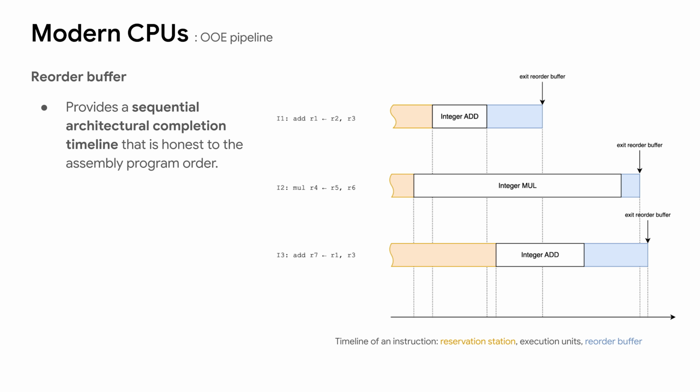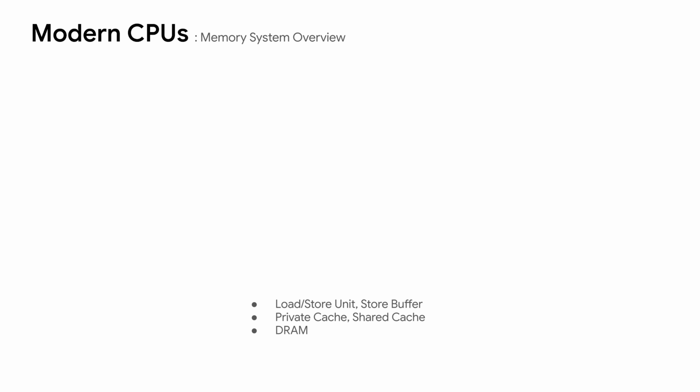Some other techniques are also used in the modern out-of-order execution pipeline, for example, register renaming and branch prediction. Since they are not directly relevant to the memory order, I will skip them. The out-of-order execution is not the full story of the memory access behavior. To figure out the whole picture, it is necessary to understand how the load store unit and cache work